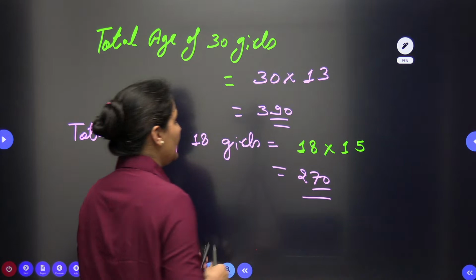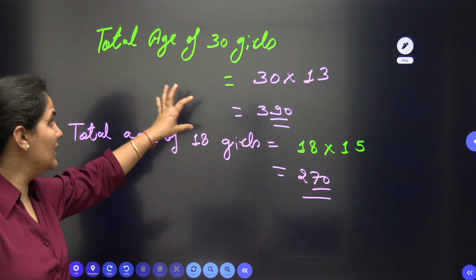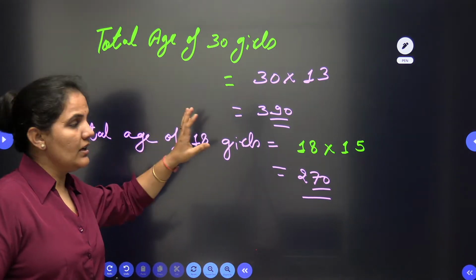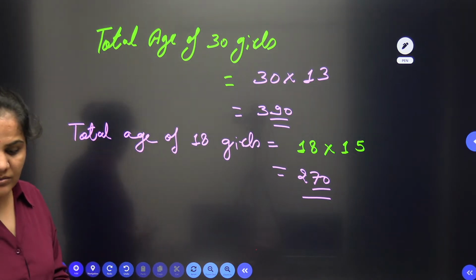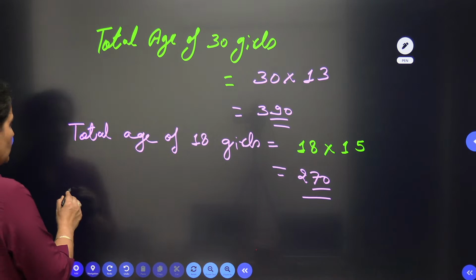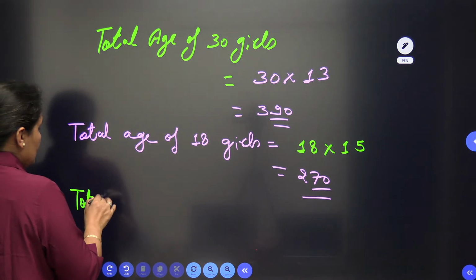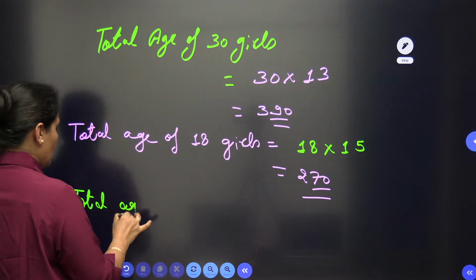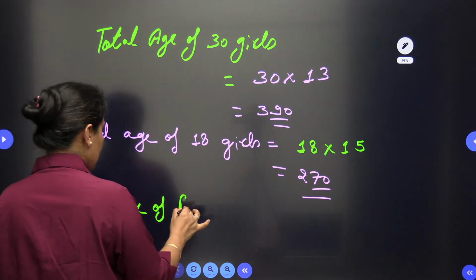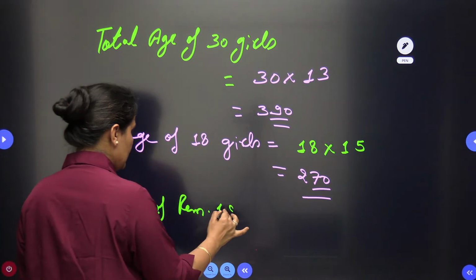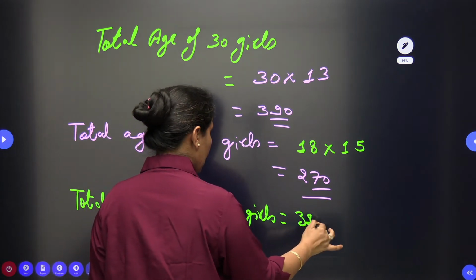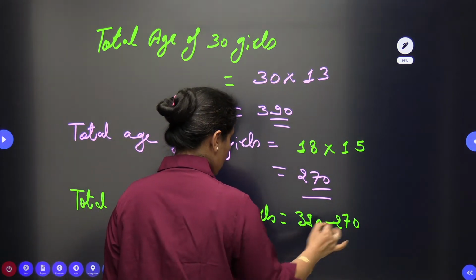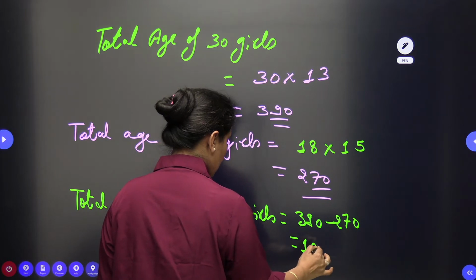So now we have the total age of 30 girls and the total age of 18 girls. Can we find out the total age of the remaining 12 girls? Yes ma'am, by subtracting. So the total age of the rest of the 12 girls will be 390 minus 270, which is 120.